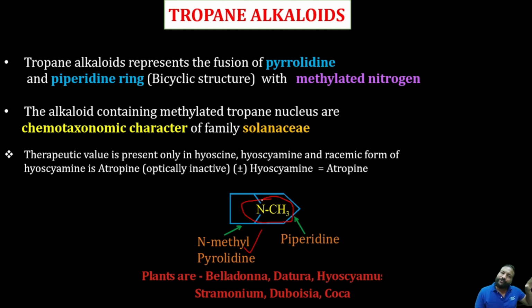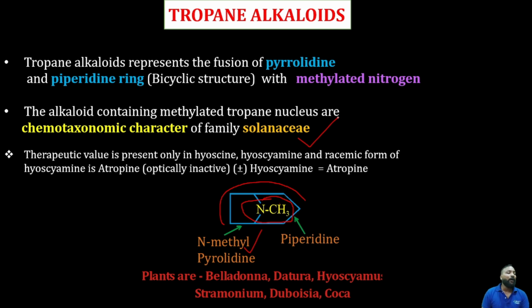Like how the Solanaceae family are undoubtedly having about 80% tropane nucleus containing compounds, just as the Umbelliferae family has its own characteristic alkaloids. So all the Solanaceae family plants have this tropane nucleus in their structure, in their chemical constituents.